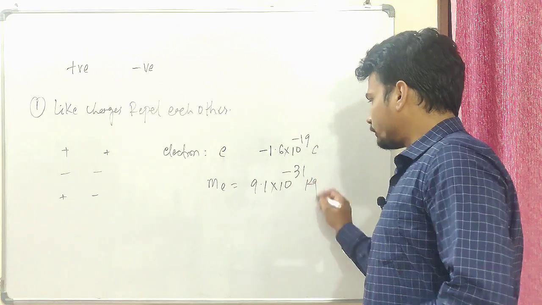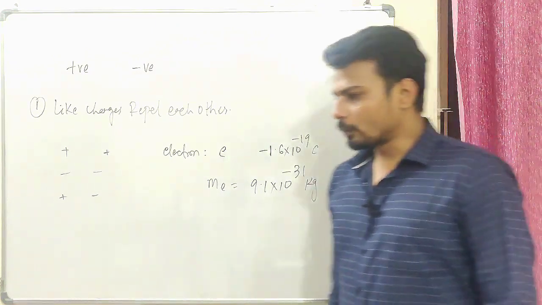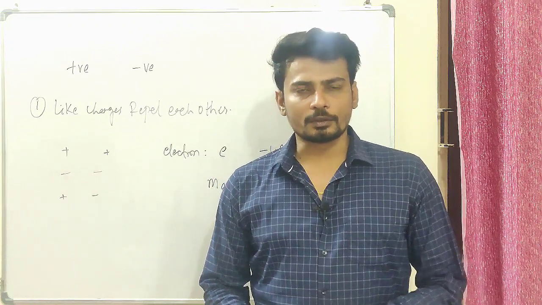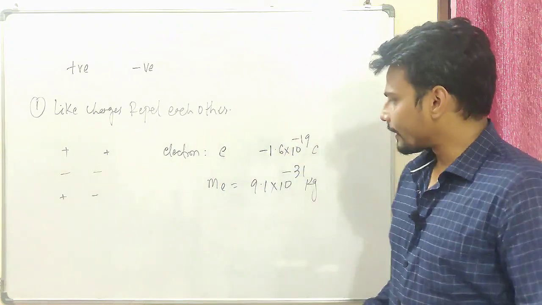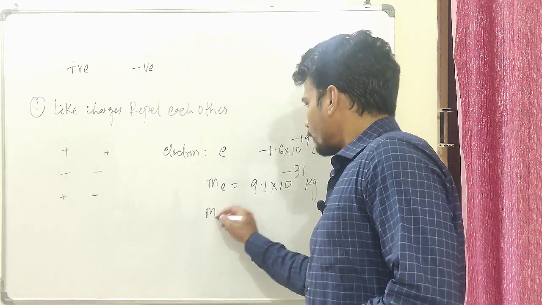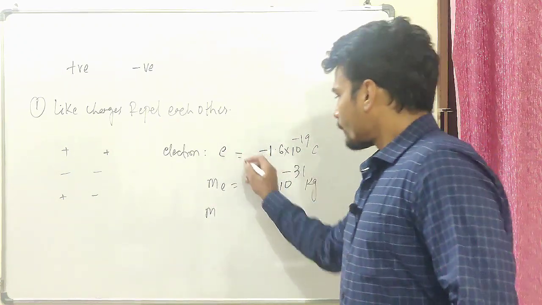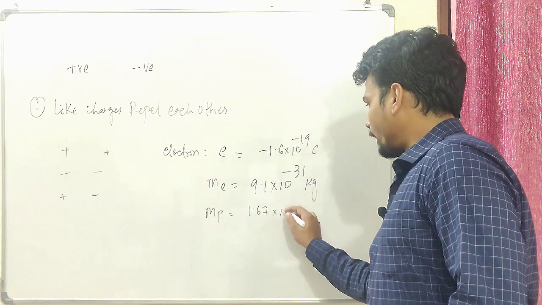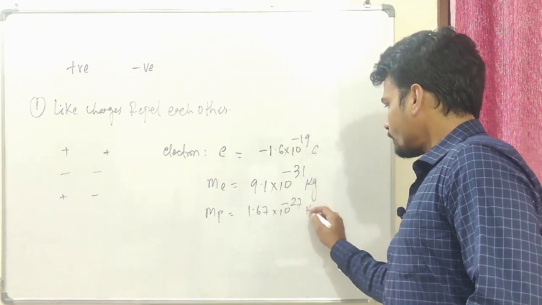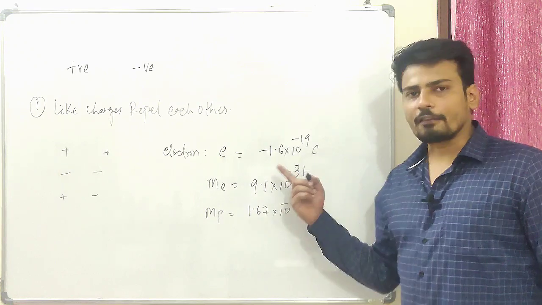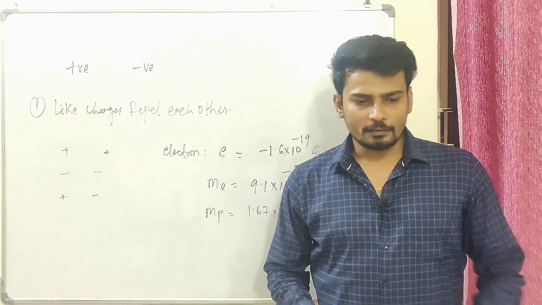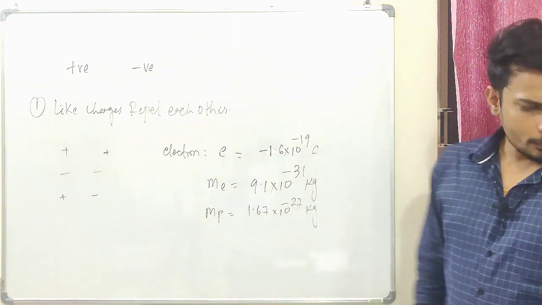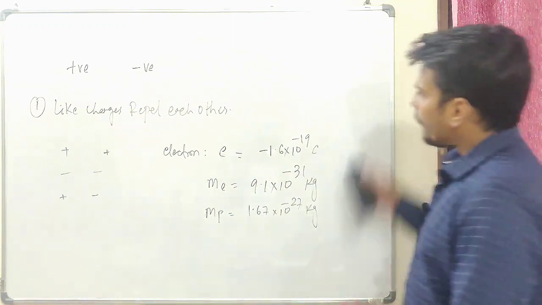So small, right? And we have one more charge which is called the proton. In any atom we have electrons, protons and neutrons. The proton is taken as a positive charge, and its charge is almost equal to the charge of the electron. The mass of the proton is 1.67 times 10 to the power of minus 27 kg. So the proton is heavier than the electron. Fair enough.